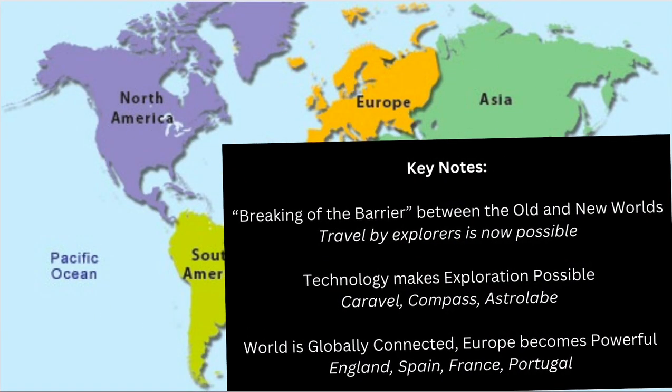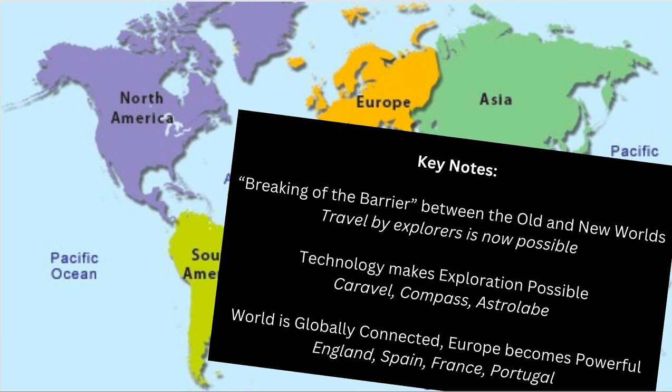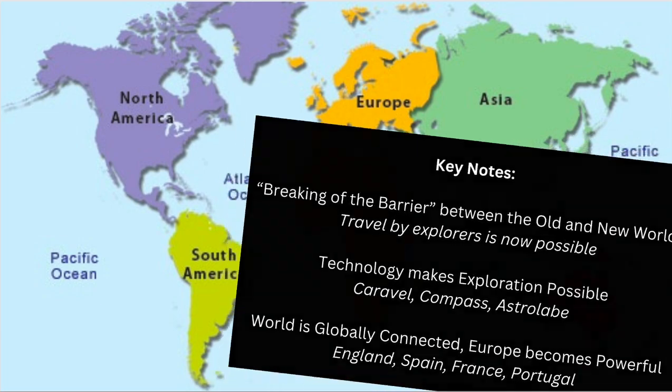But these are some of our key notes of what we just looked at in this unit. We get to see that explorers beginning to travel breaks the barrier between the old and the new world. This is all possible because of new technologies like the caravel, the compass, the astrolabe. Exploration is now possible in the first place. And as a result, we get a world that is globally connected, and European countries like England, Spain, France, and Portugal become the powerful ones. They start to take the reins, and we get to see what they do moving forward into our 3rd unit.